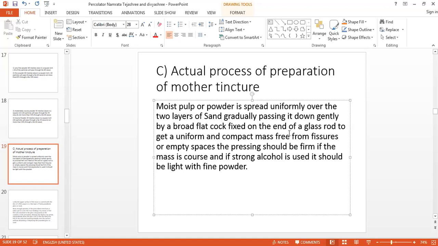Fix the cork, which is at the end of the glass, with the neck. Then spread it properly with the glass rod to get a uniform and compact mass, free from any fissures and empty spaces, and place it firmly so that the strong alcohol or menstruum will penetrate into the layers properly.